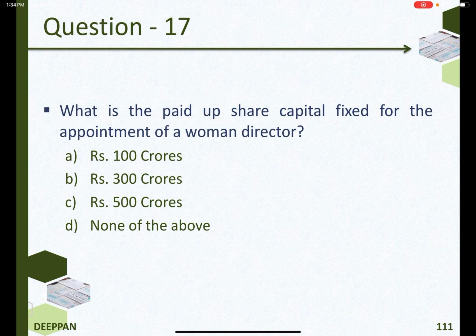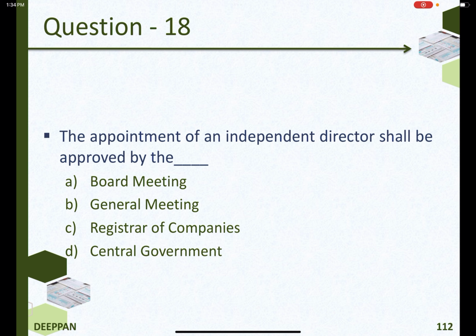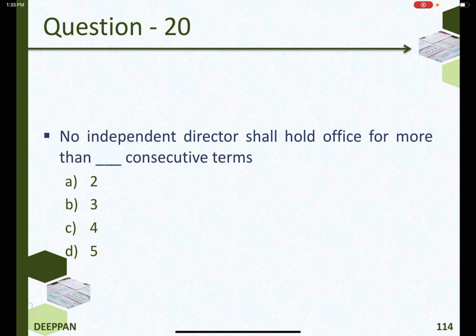What is the paid up share capital fixed for the appointment of a woman director? Rupees 100 crores. Paid up share capital of 100 crore or turnover of 300 crores. The appointment of an independent director shall be approved by the general meeting. The tenure of director appointed by small shareholders shall be 3 years. No independent director shall hold office for more than 2 consecutive terms.